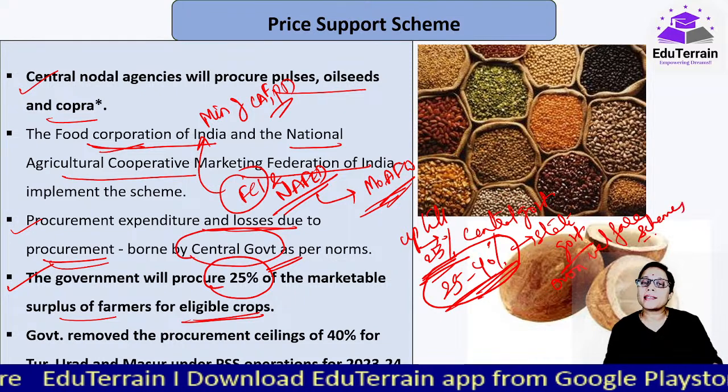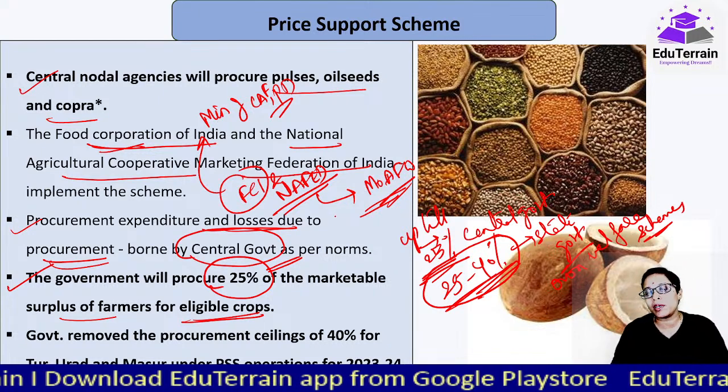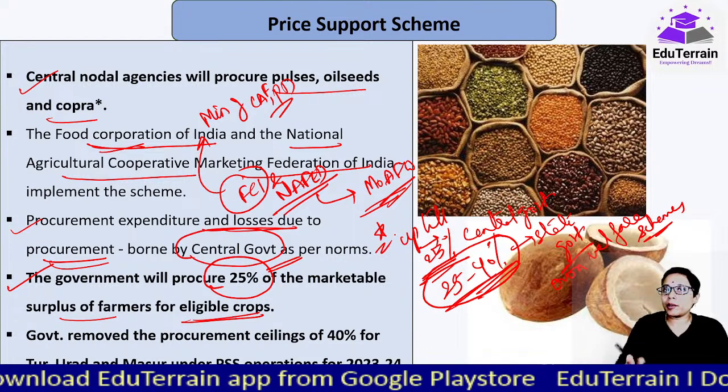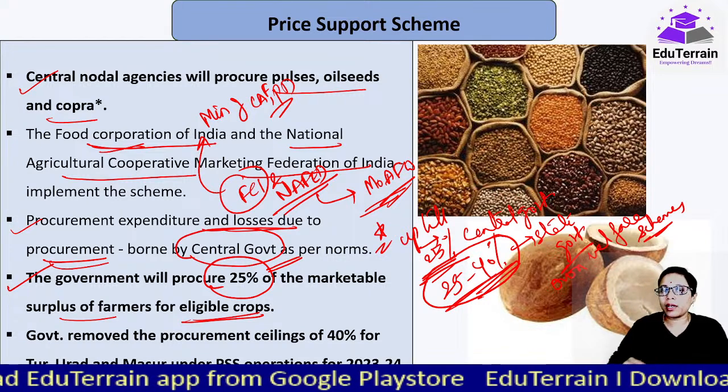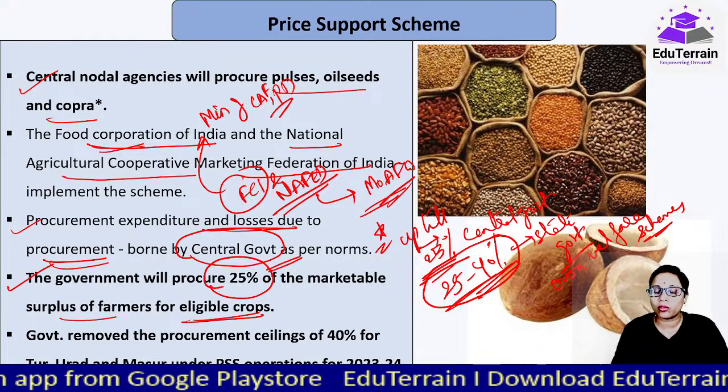Many a times it happens at state levels, state governments also will run their own schemes. Very, very important. Up to 25% that has to be procured by central government. Beyond that, whatever that is procured, that would come into the account of state government.